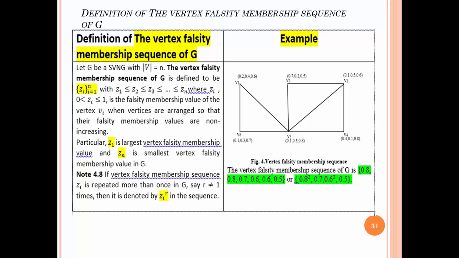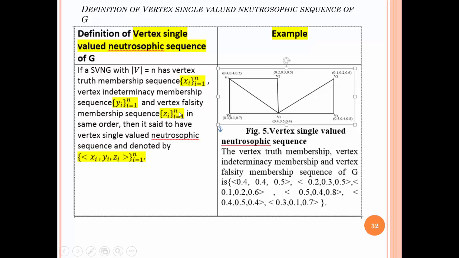Finally, the three definitions are combined in one definition: if a single valued neutrosophic graph has a vertex truth membership sequence, a vertex indeterminacy membership sequence, and a vertex falsity membership sequence in the same order, then it is said to have a vertex single valued neutrosophic sequence and is denoted by the following symbol.